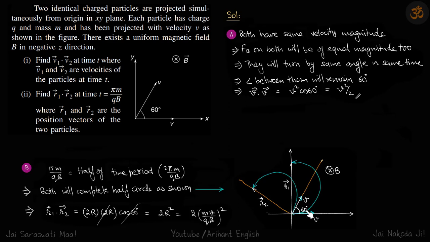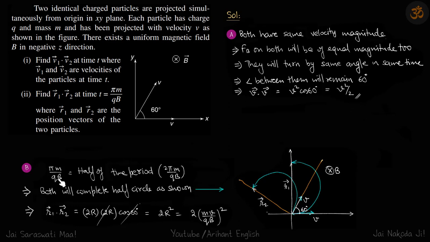So when the difference between them is always 60 degrees and the magnitude of velocity does not change, because a magnetic field cannot change velocity magnitude, V dot V will always be V square cos 60, which is V square by 2. That is our answer.